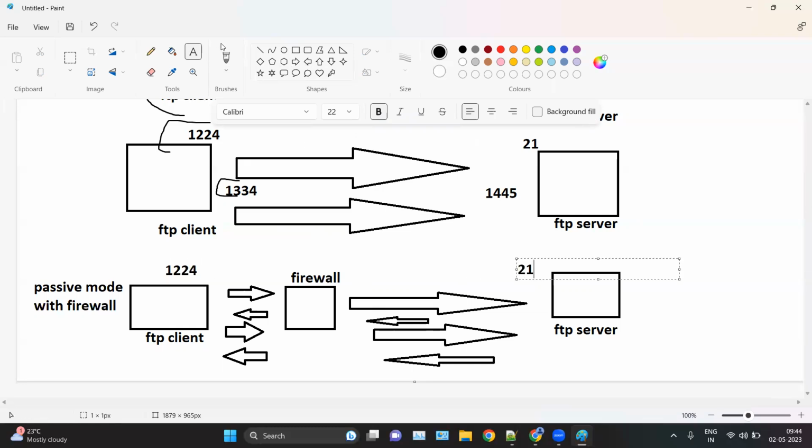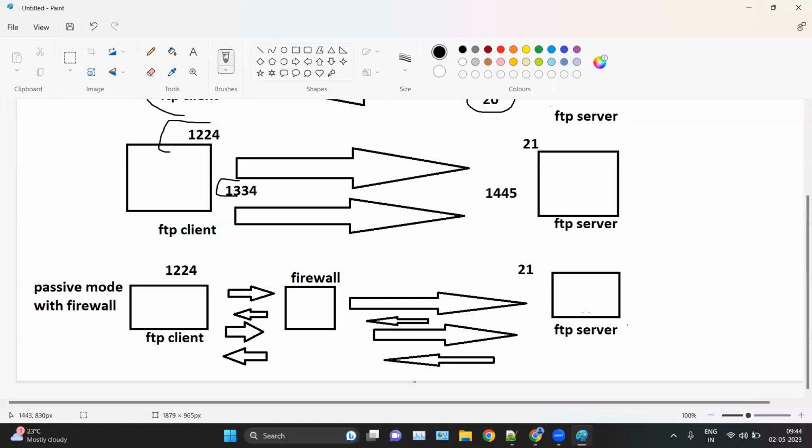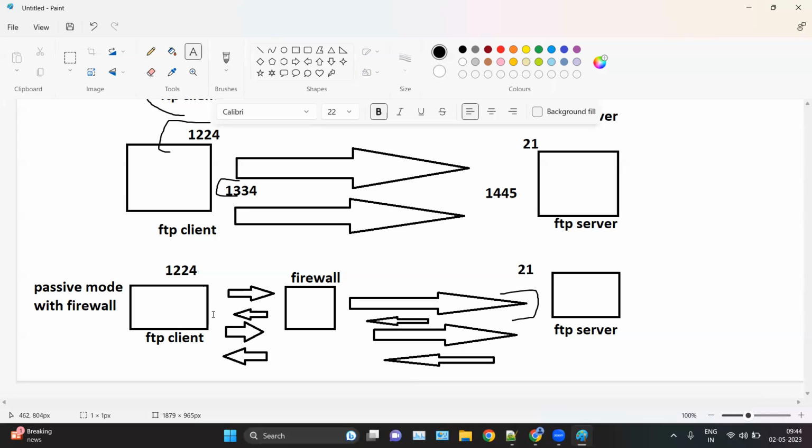So first the client sends the request and then the server sends the connection back. That is, here the connection has been established up to here. Then after that, in the passive mode, the FTP server waits for the connection from the client side. Then here the client sends the request of passive. So instead of the active, the client sends the packet of passive.